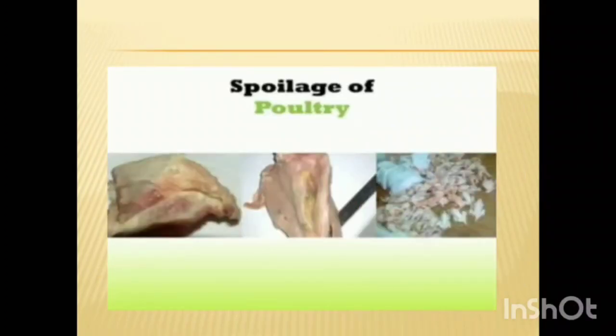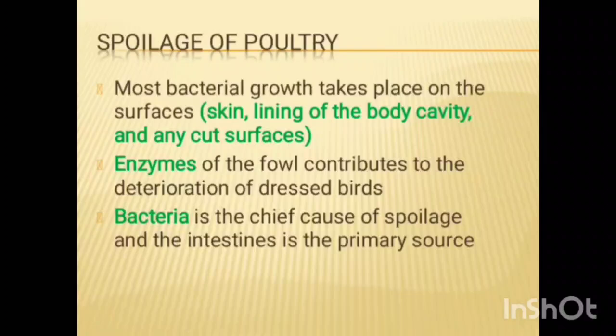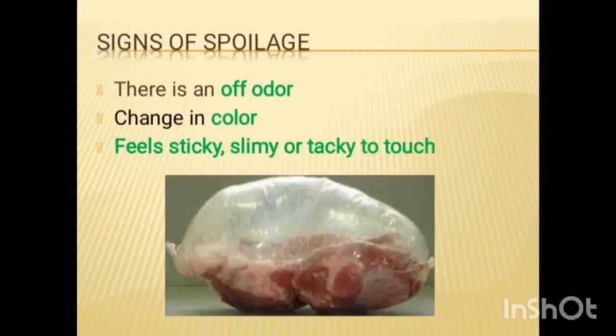Next, the spoilage of poultry. Spoilage of poultry occurs when bacterial growth takes place on the surface of the skin, the lining of the body cavity and any cut surfaces. Enzymes of the fowl also contribute to the deterioration of dressed birds. Bacteria are the chief cause of spoilage and the intestines are the primary source. Signs of spoilage: an off-odor, change in color, and feeling sticky, slimy or tacky to the touch.